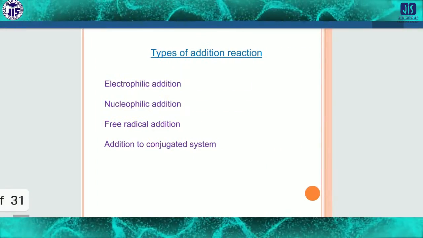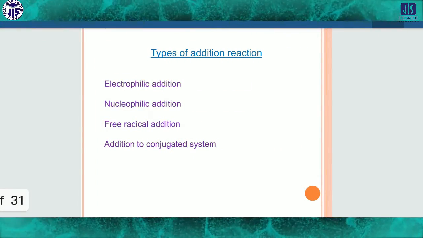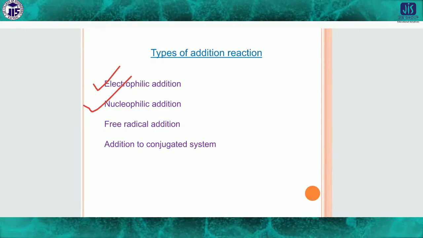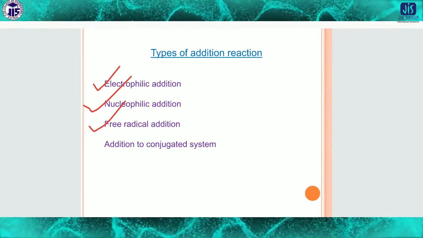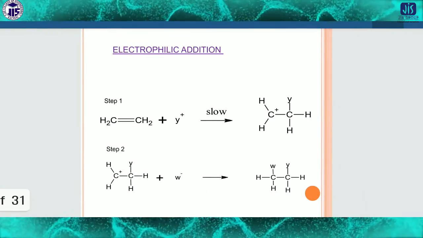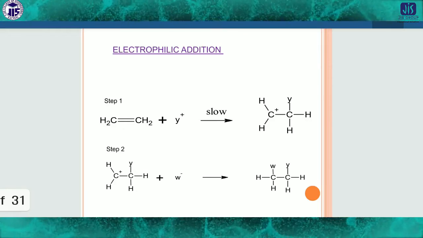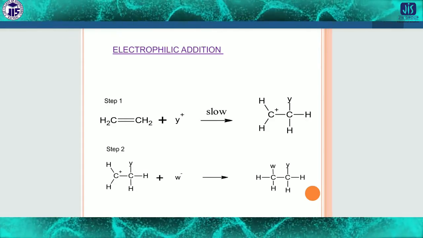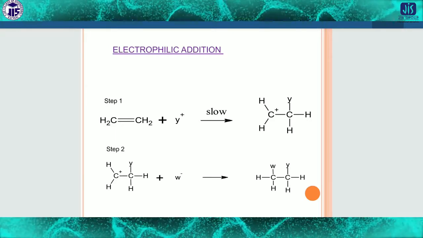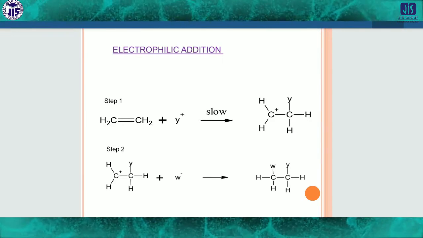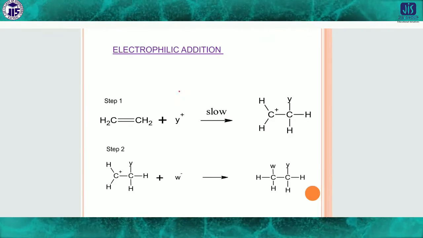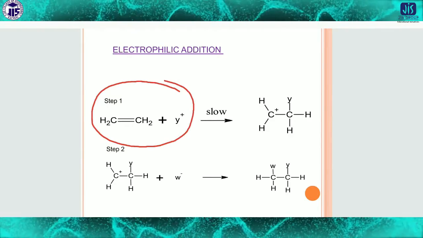Now, in the same way there are different kinds of addition reaction present, like electrophilic, nucleophilic, and free radical addition. Look here at the electrophilic addition. Normally in case of addition reaction, some double bonds are present, that is, unsaturation. It is mostly applicable for unsaturated compounds. So look here, it is the first step of the addition reaction, and in this step it is the slowest step.